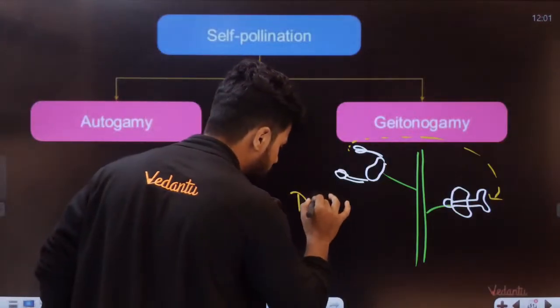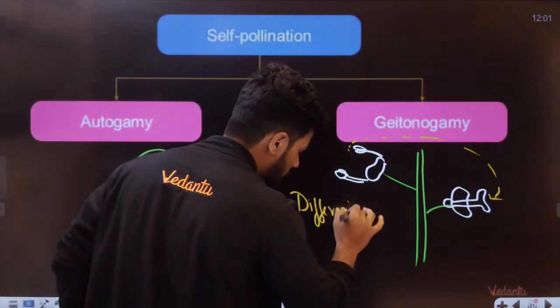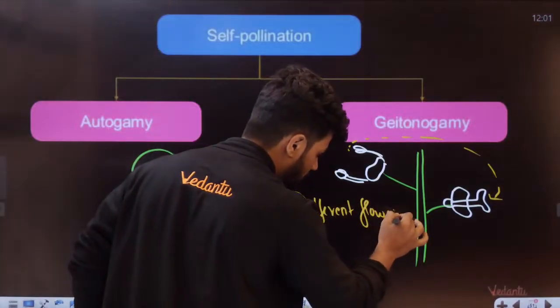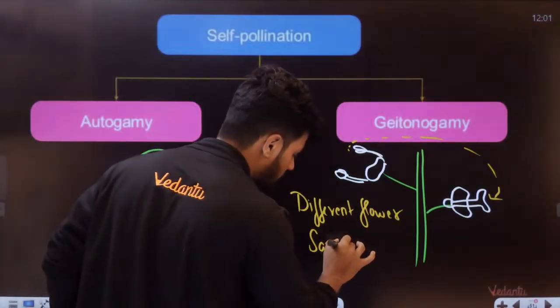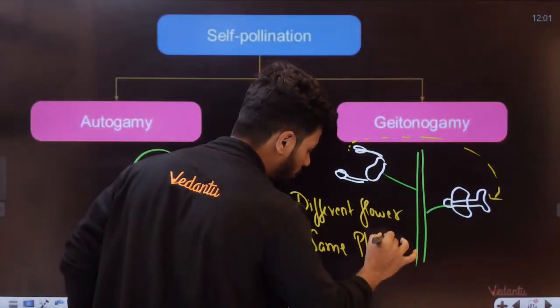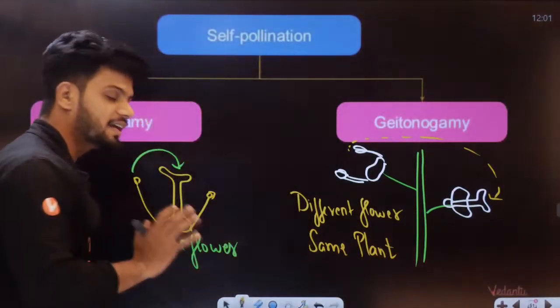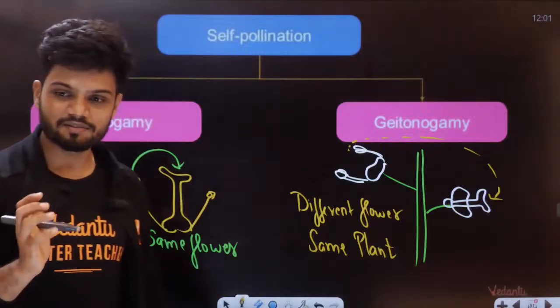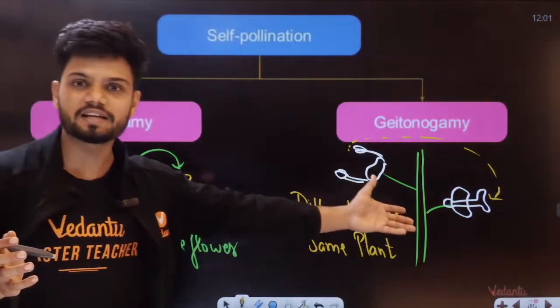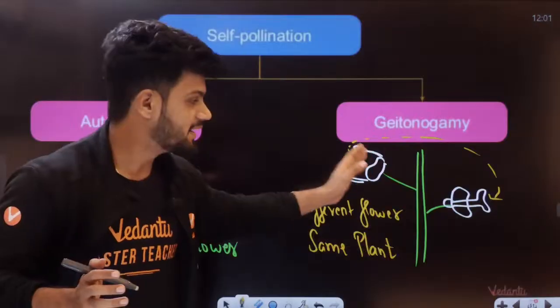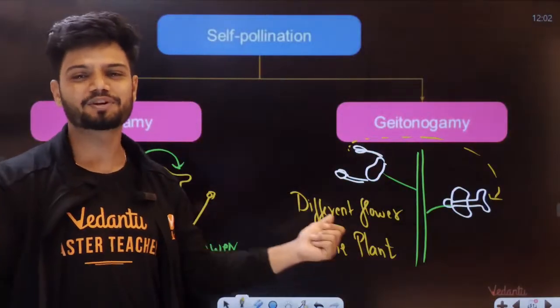Different flower, same plant. India only, not American. So I'm getting married to someone in India only, a different state. That is called geitonogamy.